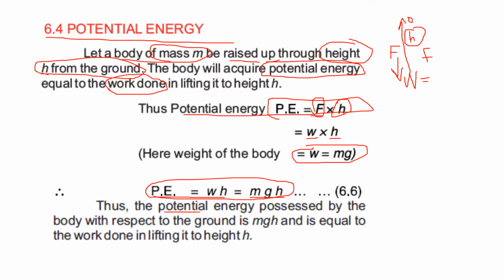So the potential energy possessed by the body with respect to the ground is mgh, and is equal to the work done in lifting it to the height. M is the mass, g is the gravity, and h is the height of the object.